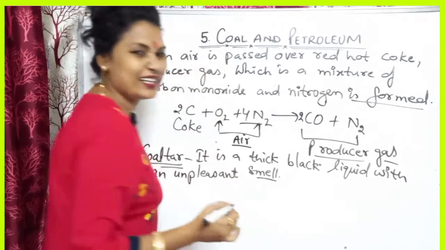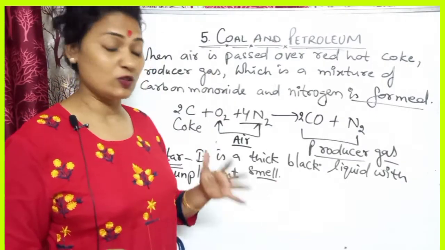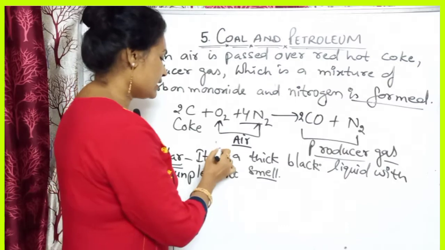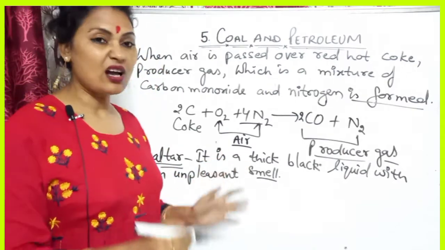Means the smell is not pleasant, it gives a foul smell. So it is a thick, black-colored liquid which has an unpleasant smell.